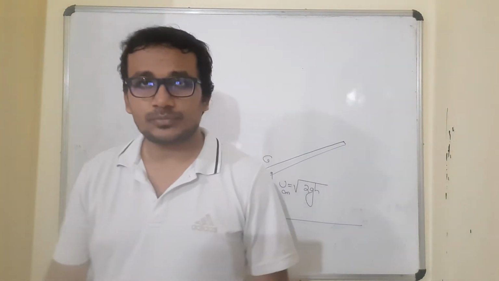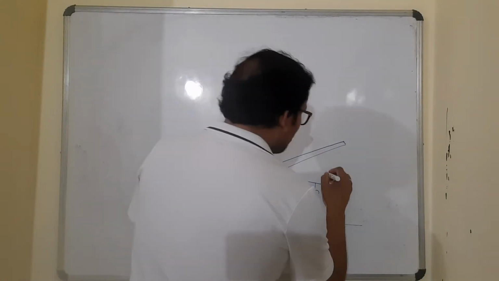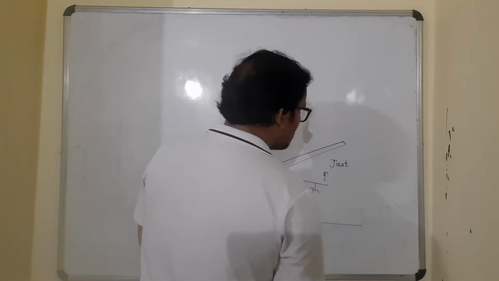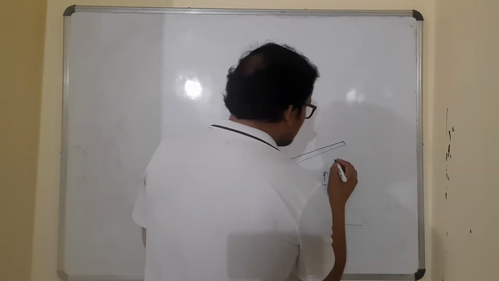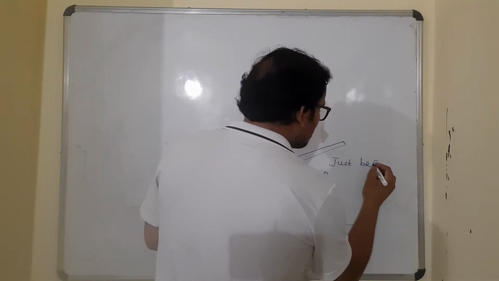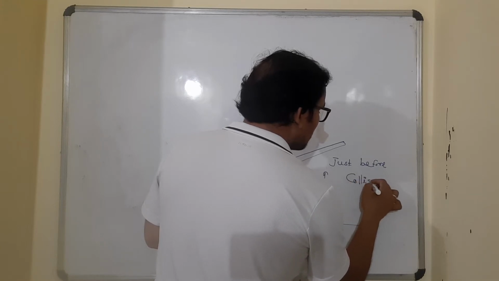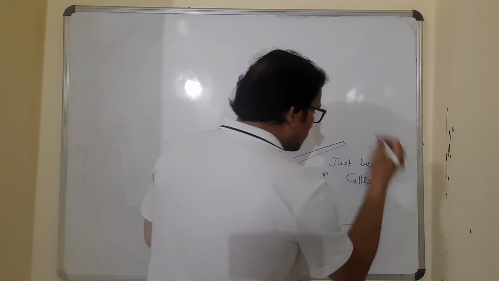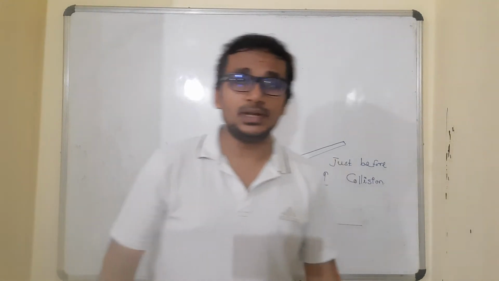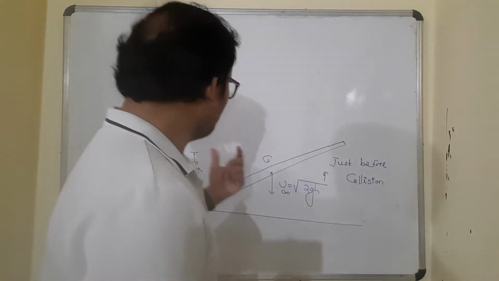So this velocity must be at the instant just before collision. It cannot be just after collision, because once the collision happens there has to be an impulse on the rod, and a change in this velocity.